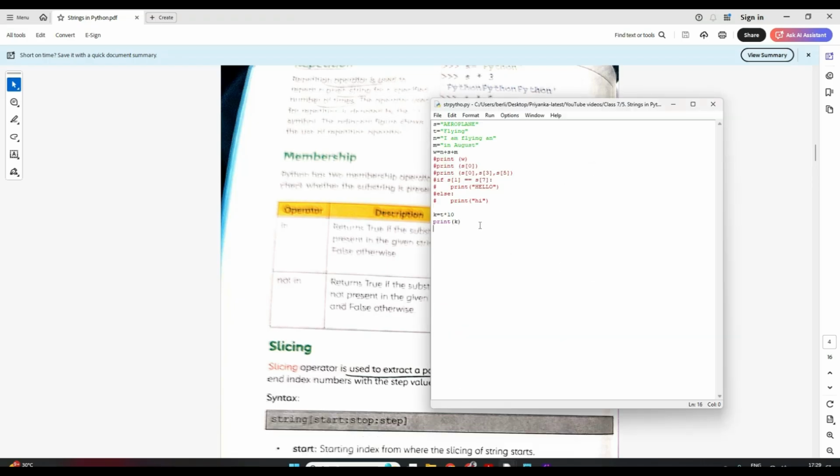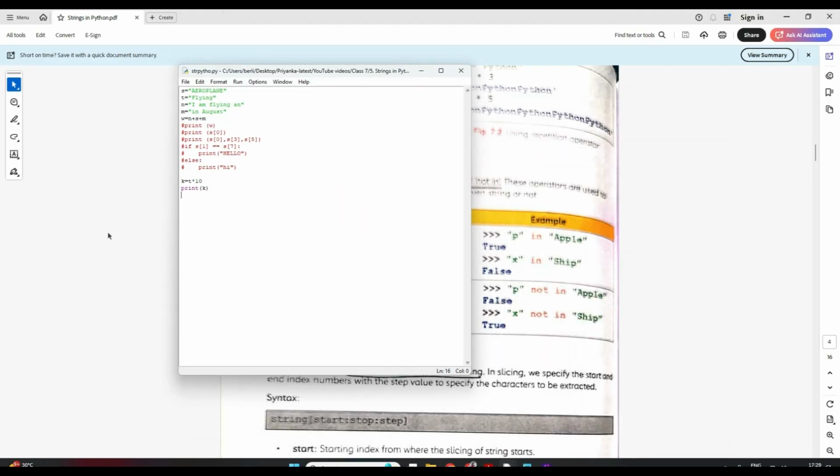Now suppose I check if A is in M or not.